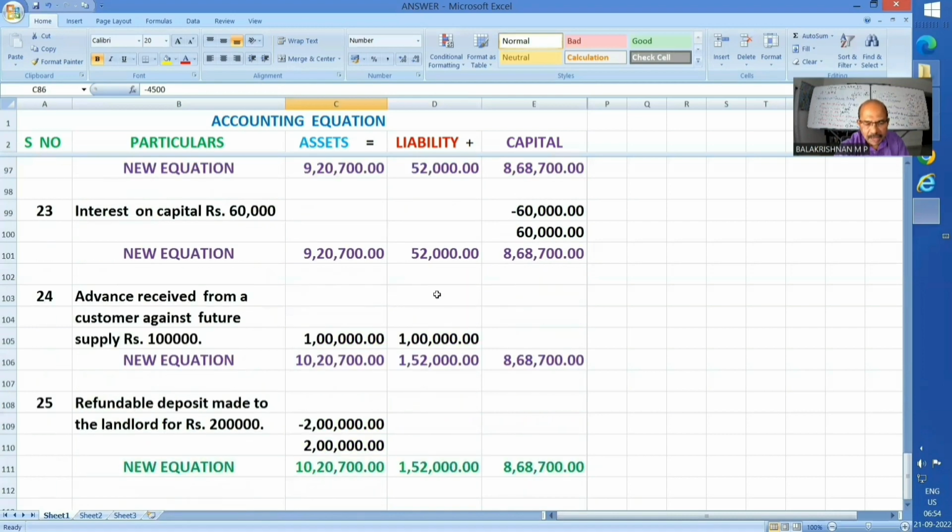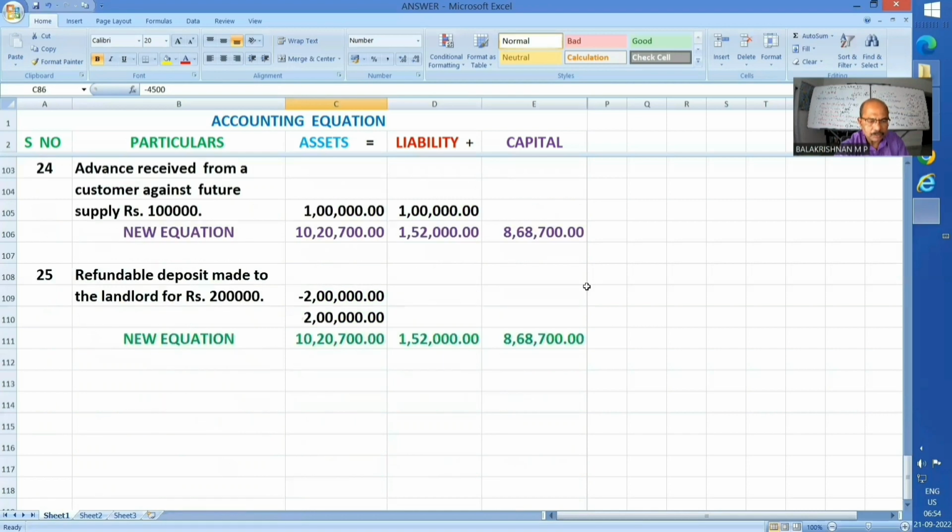Next, interest on capital, rupees 60,000. I explained about these items over the whiteboard, but again, I'm telling you that as an expenditure, my capital got reduced. And since we need to pay it to the businessman who is represented as capital, I'm adding it. So the same amount holds for this equation also.